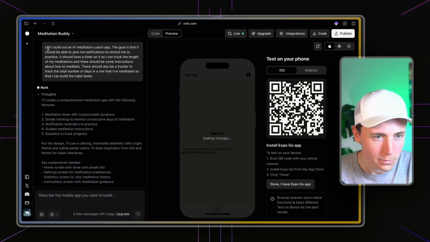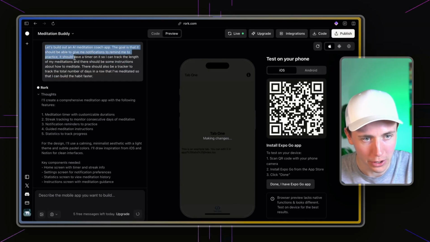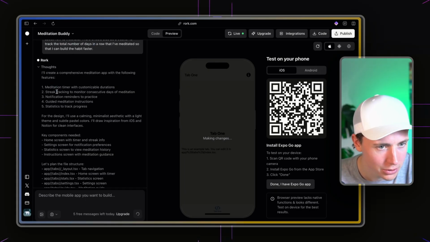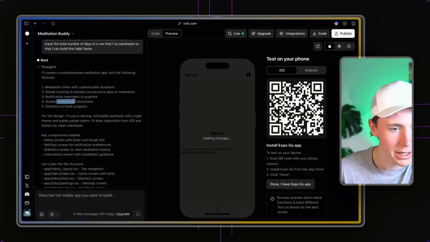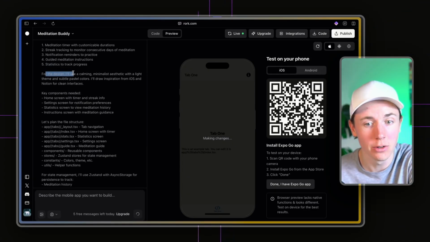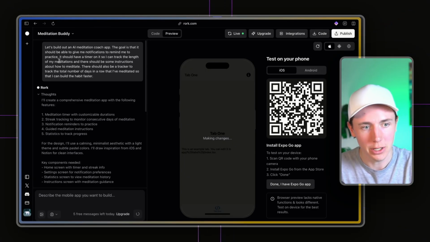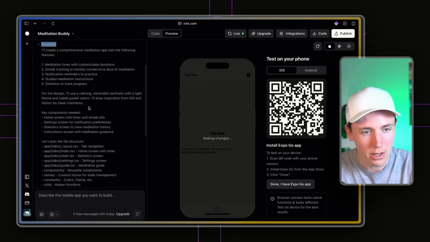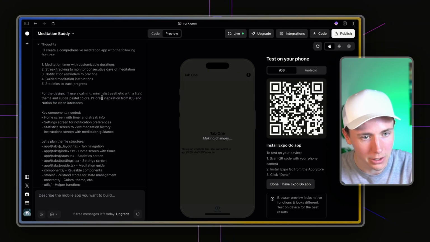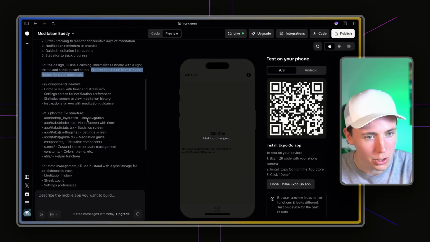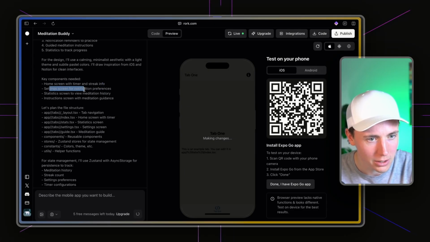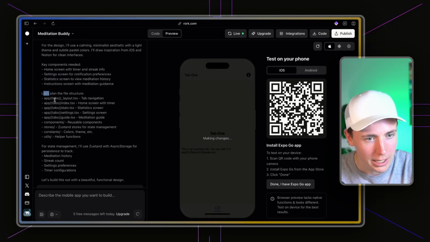And so inside of Rork, let's say I'm building out an AI meditation coach app. We can see it's creating a meditation app. It has a timer, streak tracking, notification reminders, guided meditation, stats to track progress. It's deciding on its own. Like, I'm not telling it to do any of this. I just literally gave it this prompt. Let's build out this app with these features. And it's saying it's going to use a calming minimalist aesthetic with a light theme, pastel colors, inspiration from iOS and Notion for clean interfaces, home screen with timer and streak info, settings screen, stats, instructions. It's creating the file structure for us.